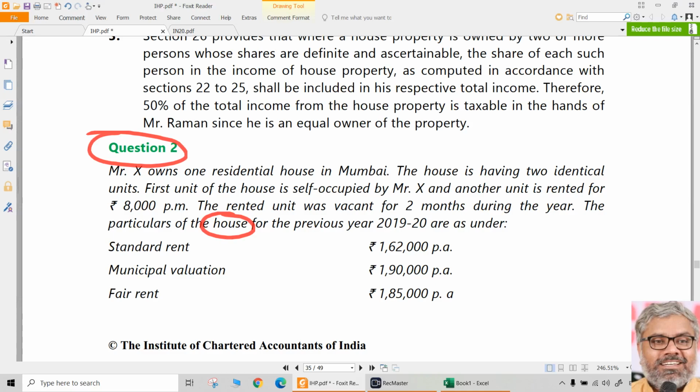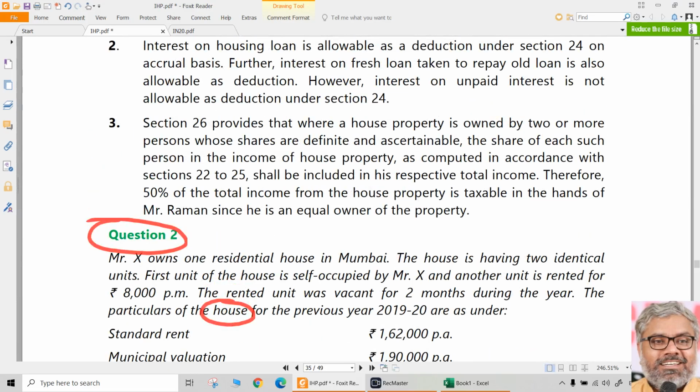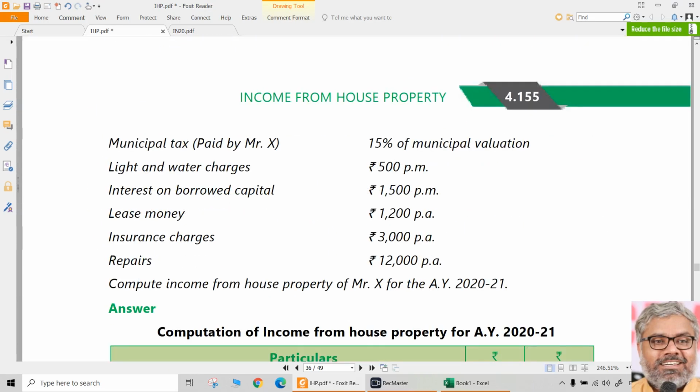Standard rent is given, municipal valuation is given, fair rent is given, and municipal tax is paid by Mr. X only, which is good. You can claim deduction, but not completely, only for the let out aspect. Light and water charges are not required. Like this, unnecessary information will be given in the question. We should just ignore it. Nothing will happen to them. Just leave them.